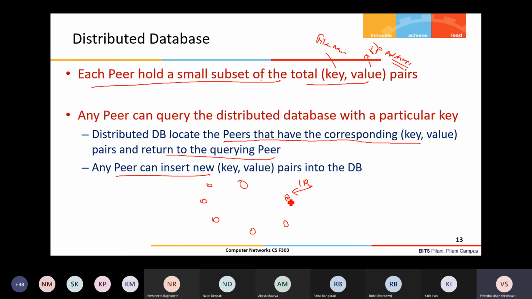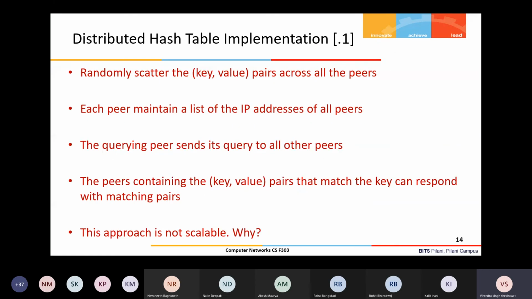That information may be anywhere, because the distributed database is stored over all these nodes. So we need some kind of routing system. Suppose this peer sends to this peer, or this peer, in some way so that in a finite number of steps the query can be processed. This is what we are looking for.